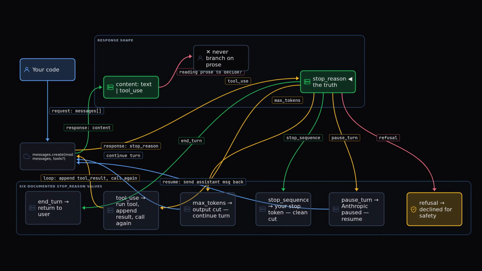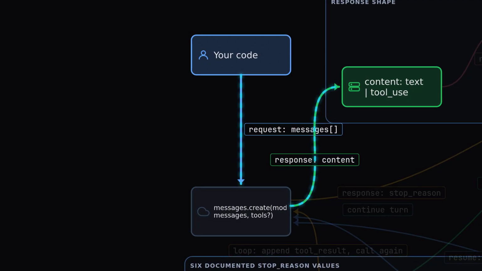Layer 1 of the agent stack, the messages API and stop reason, the protocol everything else rides on. You send messages, you get a response. That's the protocol the whole stack rides on. Messages.create with a model, your messages, optionally some tools.